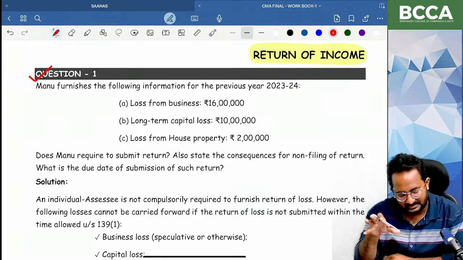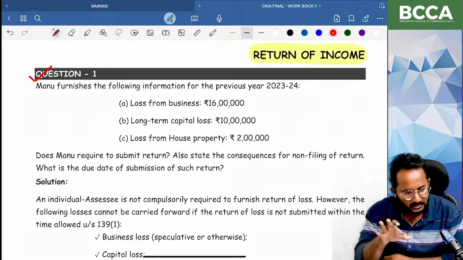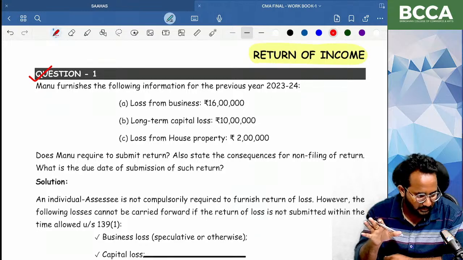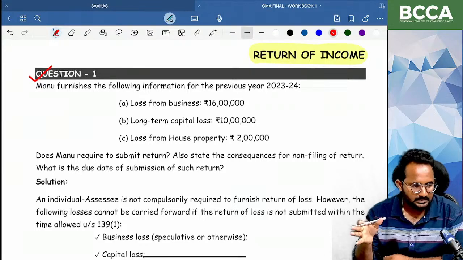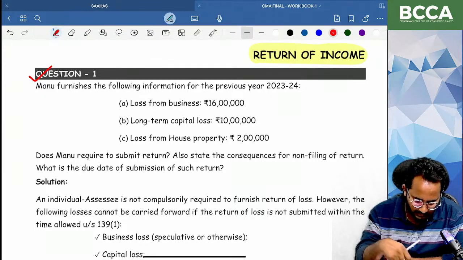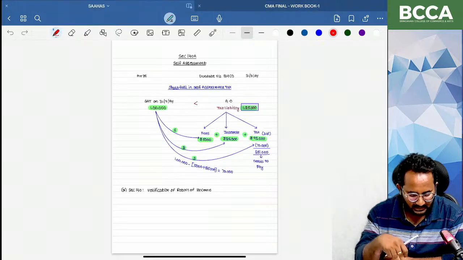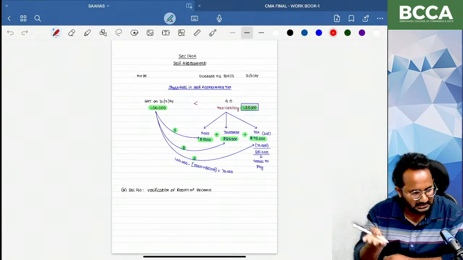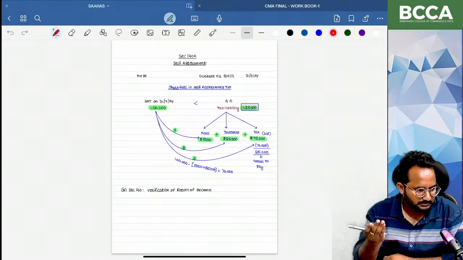I think you have registered for the class with that amount. That's okay. But if you get the hard copies in your hands, that will be helpful for you, because while delivering a concept, sometimes I use the handwritten note, sometimes the concept book, sometimes the workbook. I use them in combination only. That's why you can place the order.